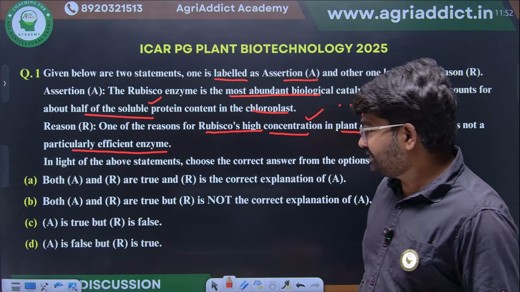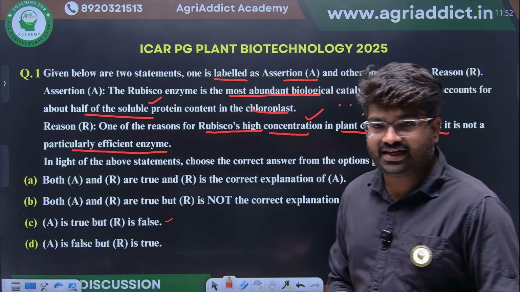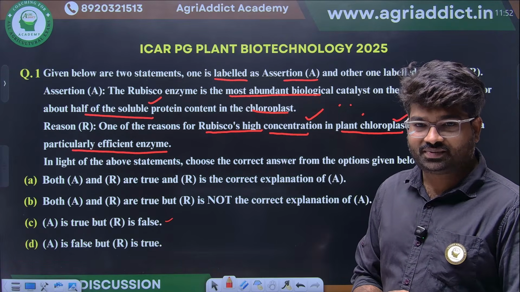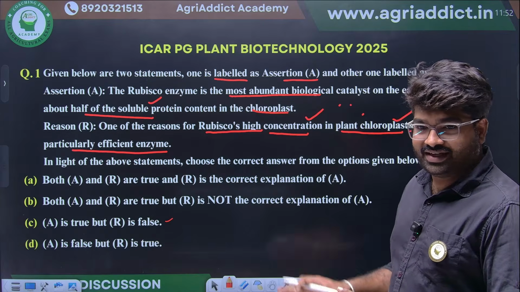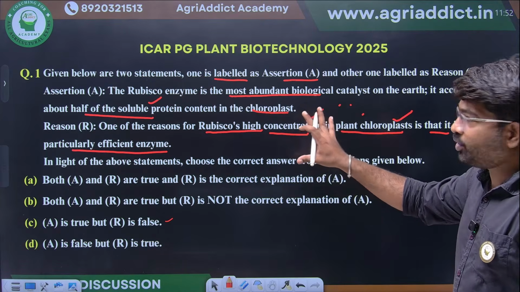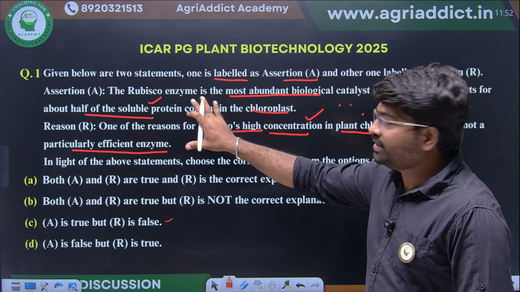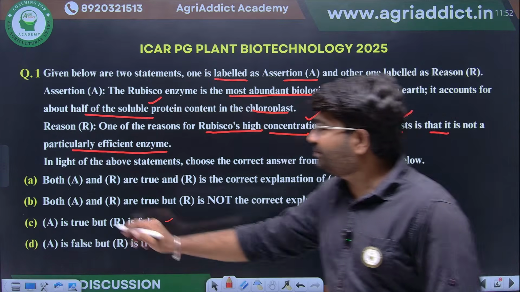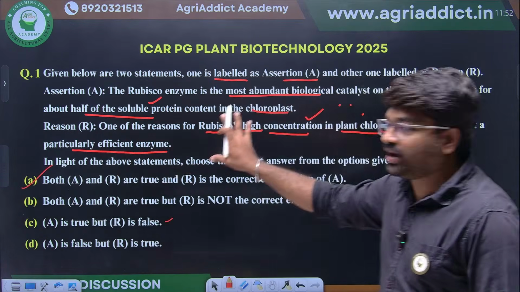Yes, C. Someone is saying C. Anyone else? Udaya Lakshmi says C. Read the question properly. The assertion is right only. Option A is the correct answer. Why? We are going to discuss now.